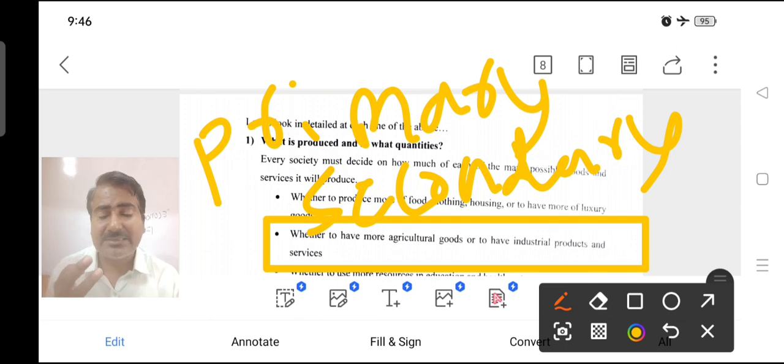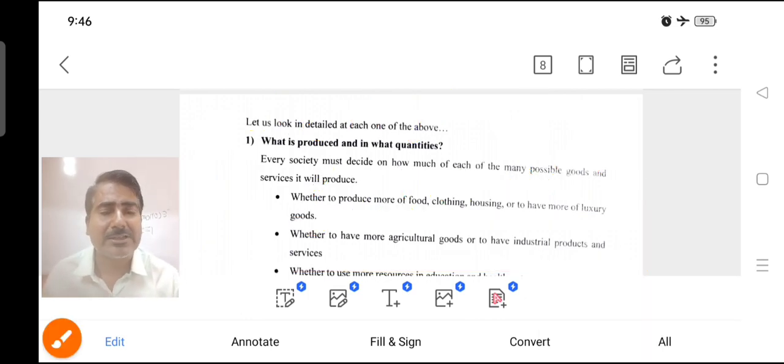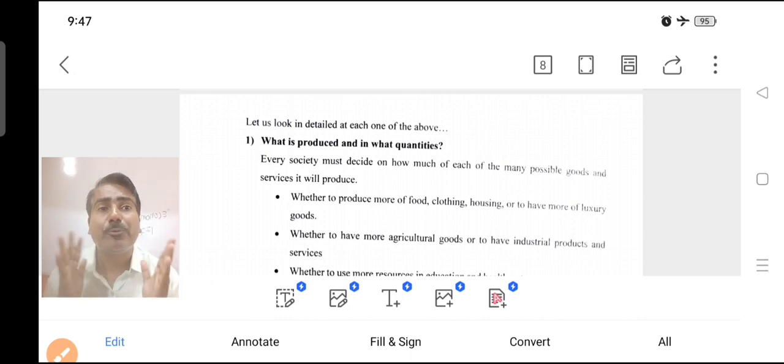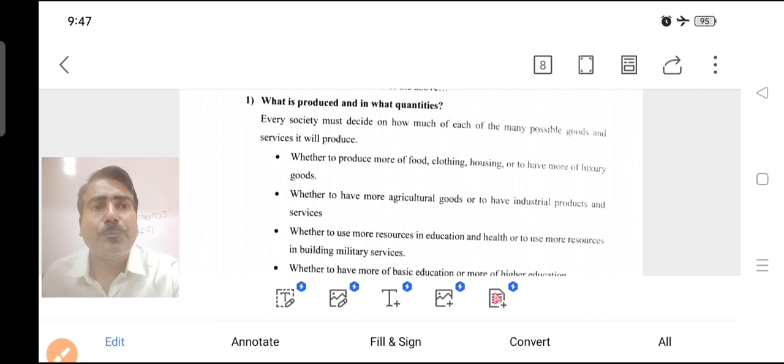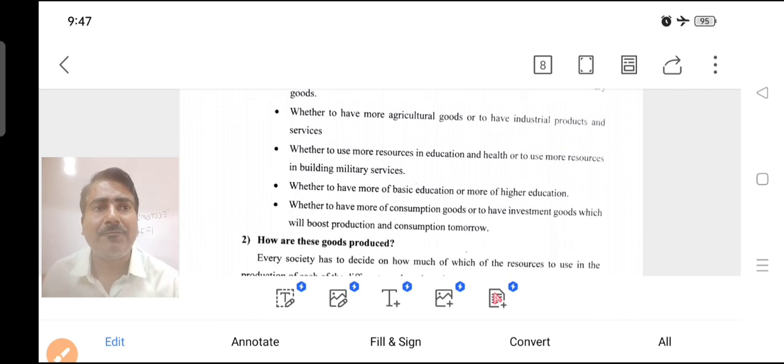Primary sector means agriculture goods, secondary sector means industrial production, and the third is service oriented: banking, insurance, education, health, communication. So which particular commodity do we produce?